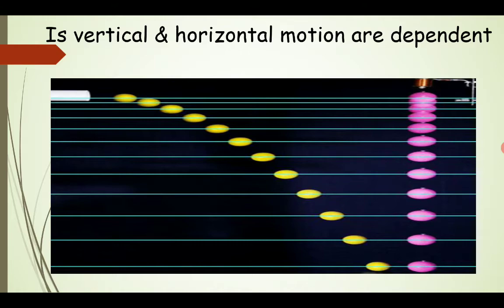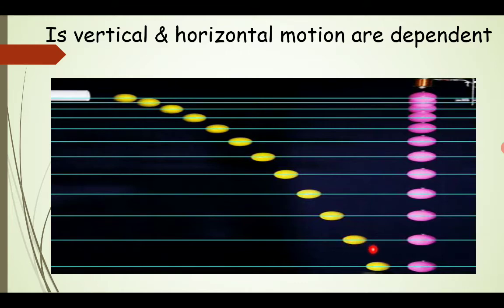We have a pink ball and a yellow ball. The pink ball is falling vertically downward in a straight path, translatory motion, but the yellow ball is projected, thrown, and it is coming down with the effect of gravity. Now we can see the difference between the two paths taken by the yellow ball and the pink ball. The yellow ball takes a trajectory which is a projectile motion, but here it is falling just under the effect of gravity and reaching the ground.